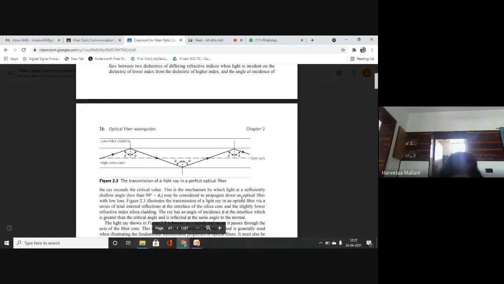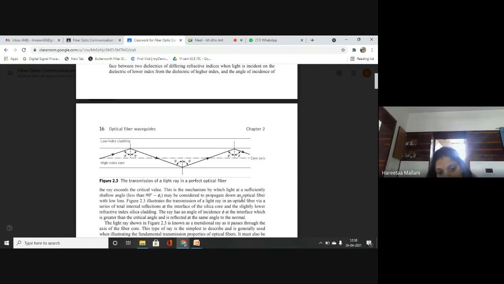So if anyone asks you how a light ray propagates within the optical fiber, because we have core and cladding which are of different refractive indices, and your light which is coupling into the fiber travels coming from air, and air's refractive index is different. So how the light ray is coupled and how it propagates. Okay, so you can explain, I think, now very easily.